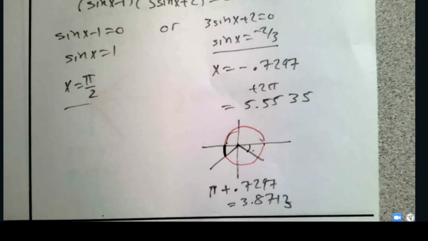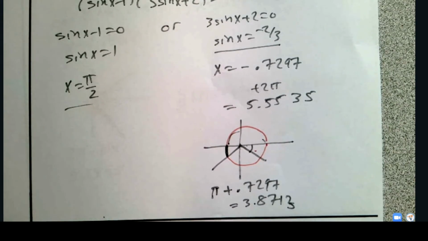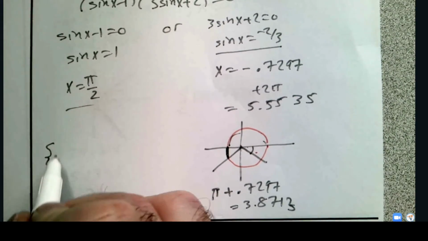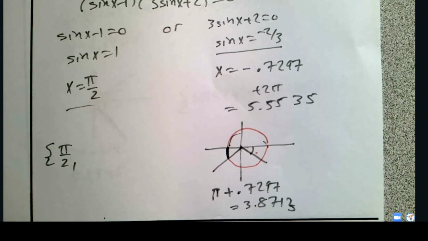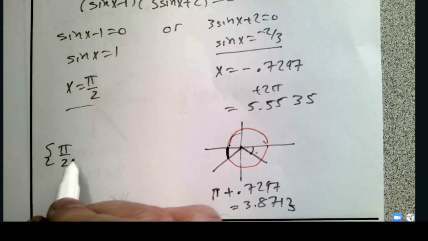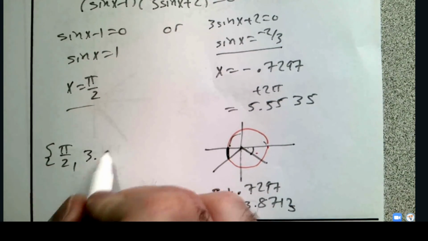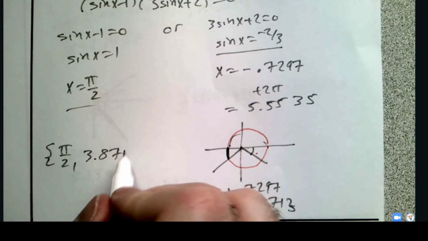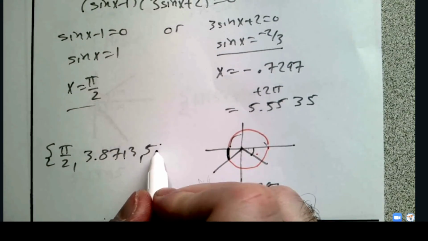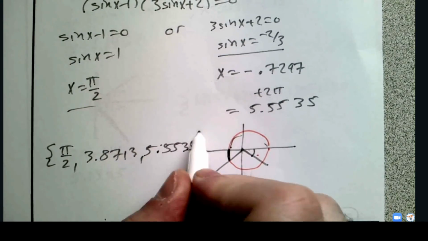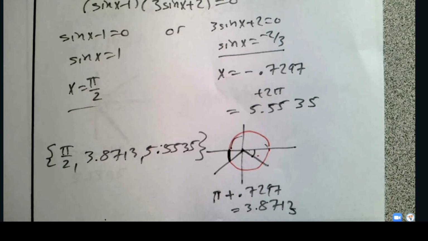Okay? And so our solution set is again going to be pi over 2, no, 3 pi over 2, because that's silly, 3.8713, and 5.5535. Now again, the big focus here was the technique and actually getting to that point, right?